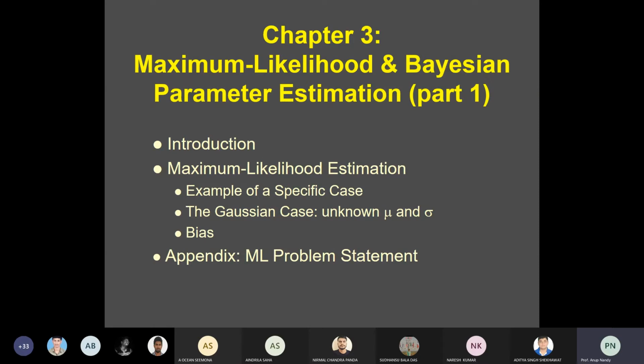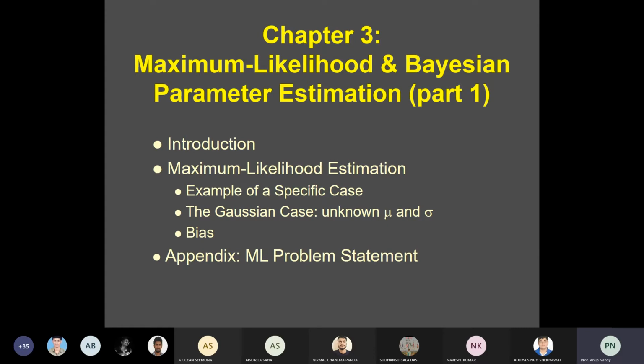But the problem of parameter estimation is actually a classical problem in pattern recognition, and it can be solved in many different ways. There are basically two common methods, because the PPT that I am sharing is from the Duda book.